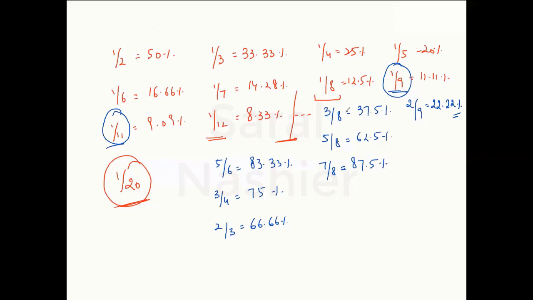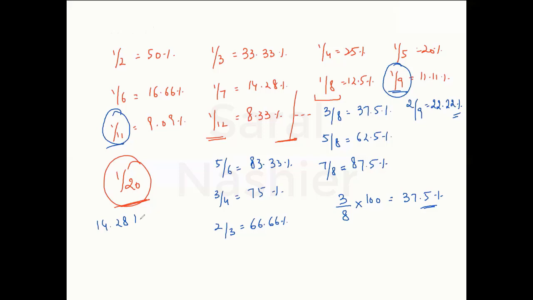And see, one thing might be there in your mind: if I don't know what 3 by 8 is, how much time does it take? I've just told you to convert a fraction into percentage, multiply it by 100, you will get 37.5%, right? This can be done, but you cannot do it all the time, because I'll give you an example.